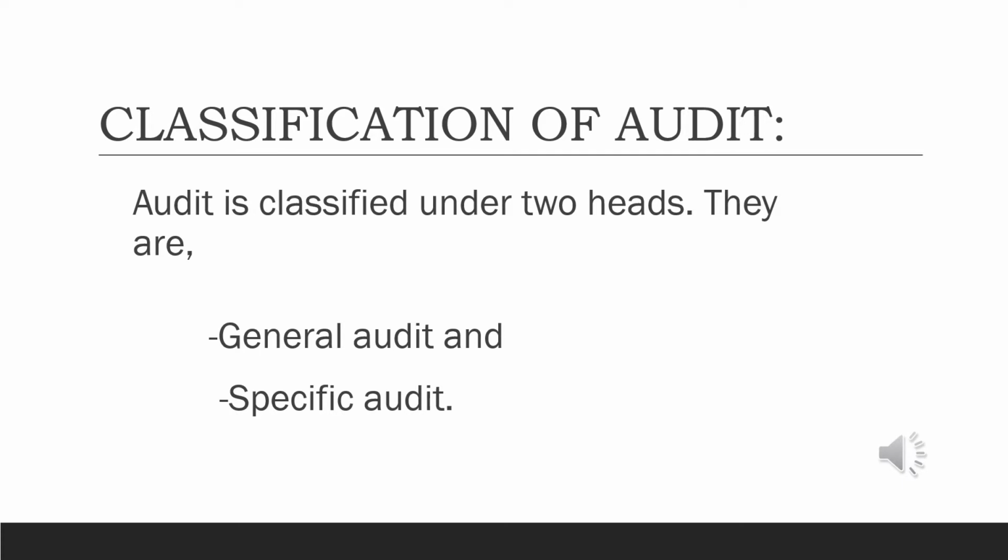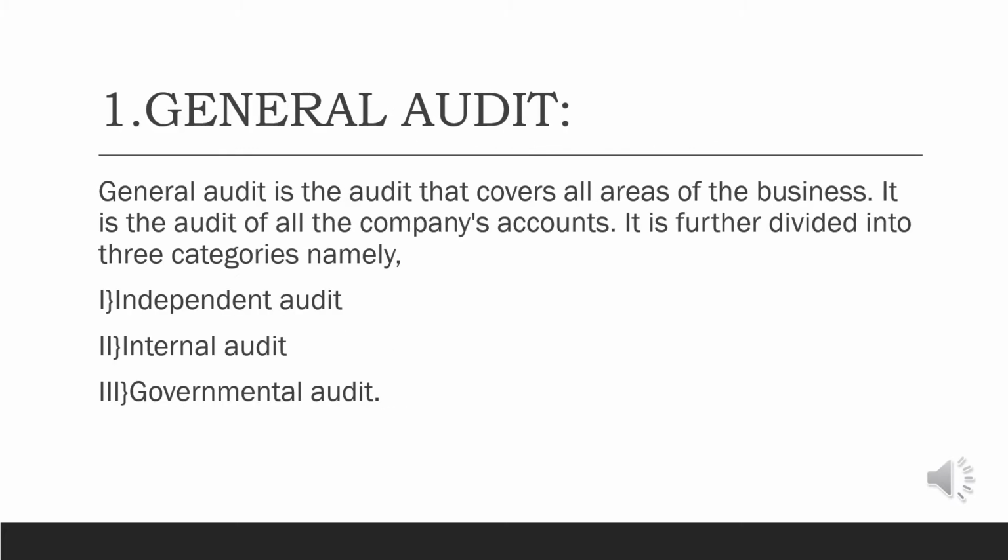Audit is classified under 2 major heads. They are general audit and specific audit. The first one is general audit. General audit is the audit that covers all the areas of business. It is the audit of all the company's accounts. It is further divided into 3 categories, namely independent audit, internal audit and governmental audit.